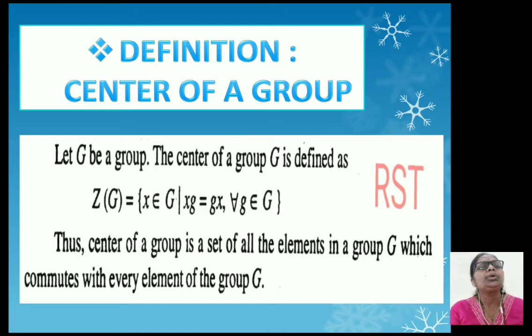That means here the commutative property is satisfied by all the elements in the group G with every element of the group.